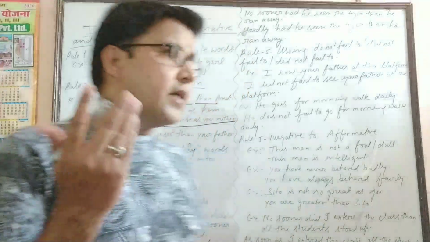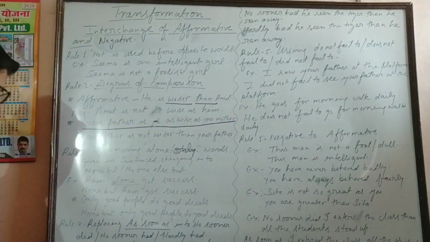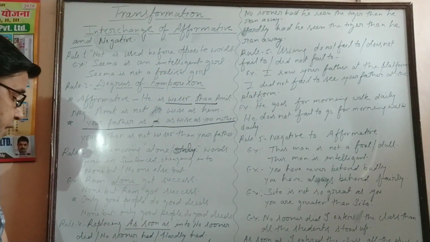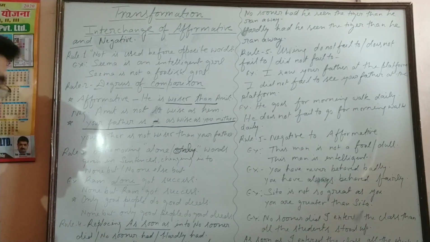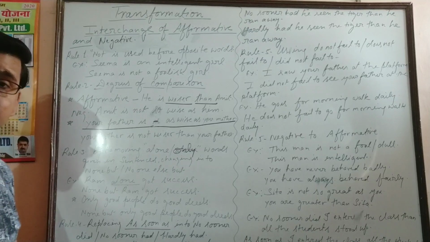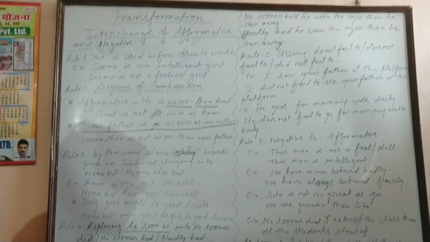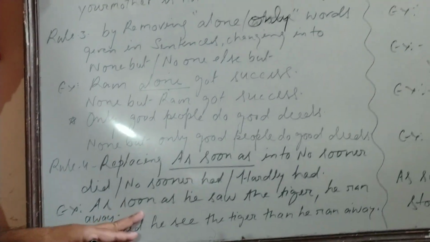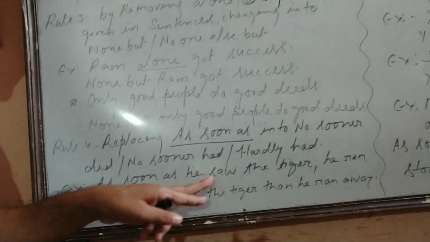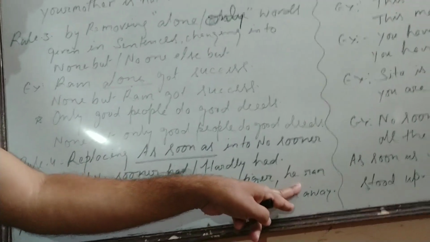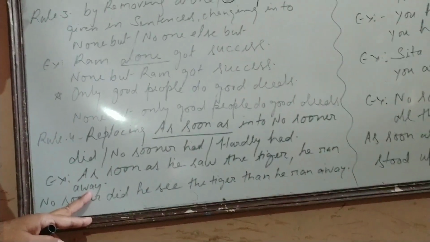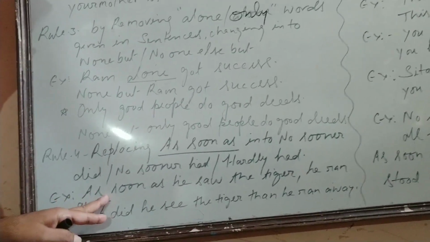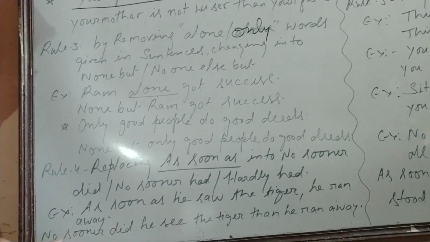Got it? Example: as soon as he saw the tiger, he ran away. Once again, as soon as he saw the tiger. Now I would show my screen closely. Look at the board. See, as soon as he saw the tiger, he ran away. If this kind of sentence is changed into negative, then in place of as soon as, we have to use no sooner did.